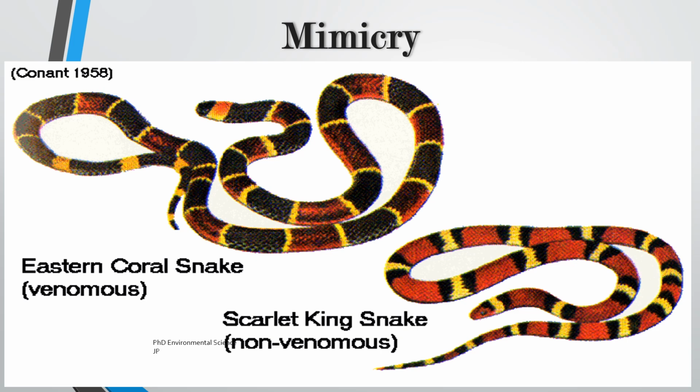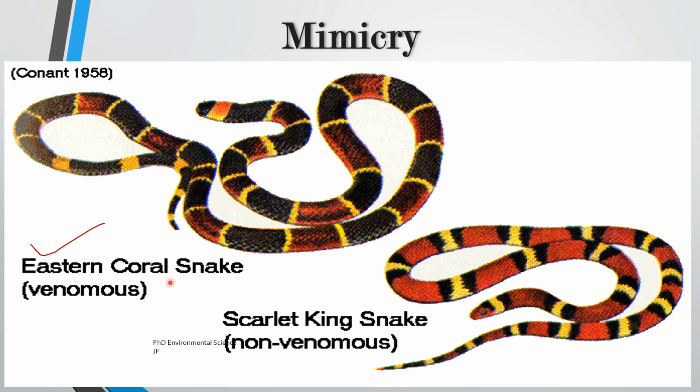The eastern coral snake and the scarlet king snake are prime examples of mimicry in the animal kingdom, specifically through Batesian mimicry. This form of mimicry occurs when a harmless species evolves to resemble a harmful or venomous species, thus gaining protection from predators. So the bright coloration of the eastern coral snake serves as a warning signal to potential predators, indicating its venomous nature.